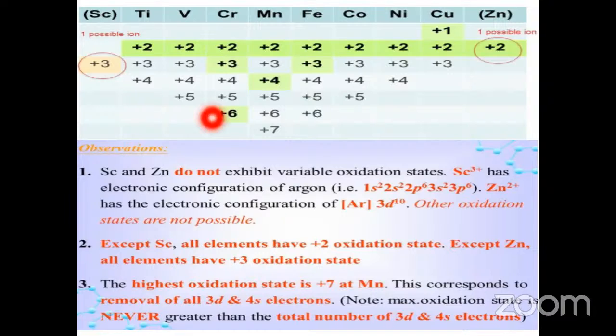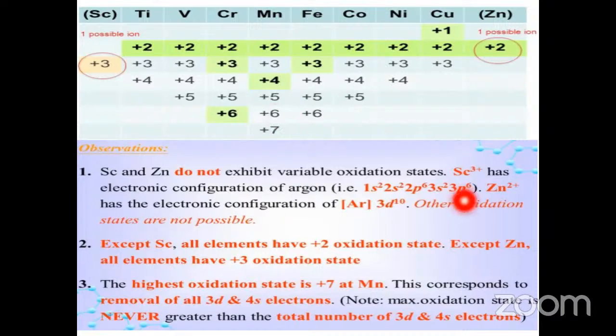In this 3d series, manganese exhibits the highest oxidation state, that is +7, because this corresponds to the removal of all 3d and 4s electrons. This is the maximum oxidation state.